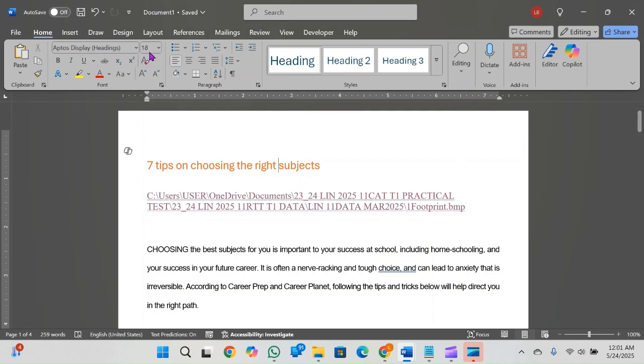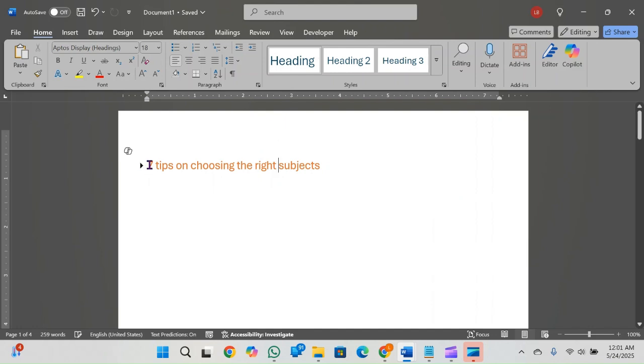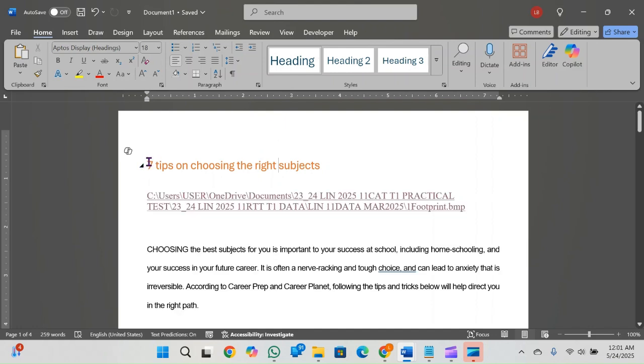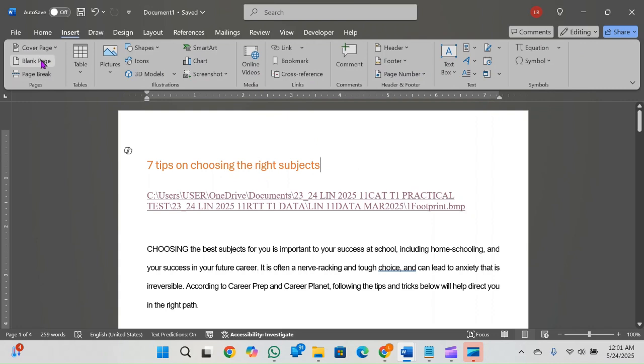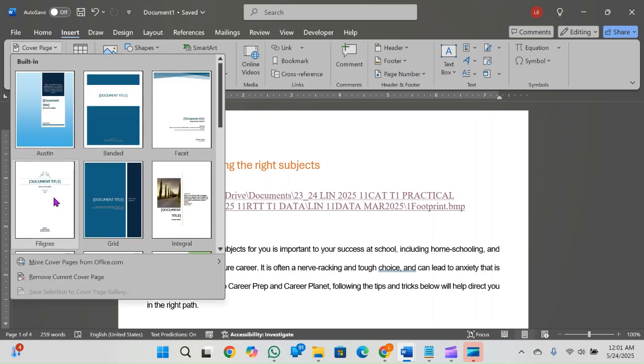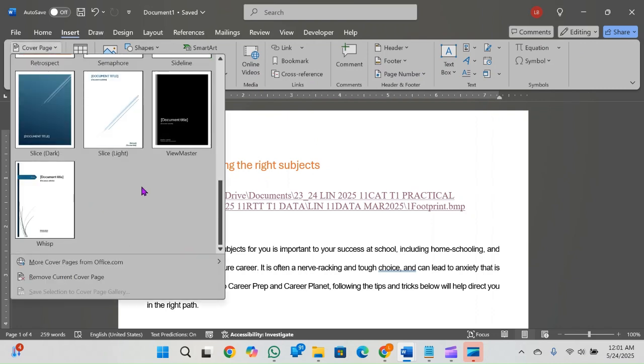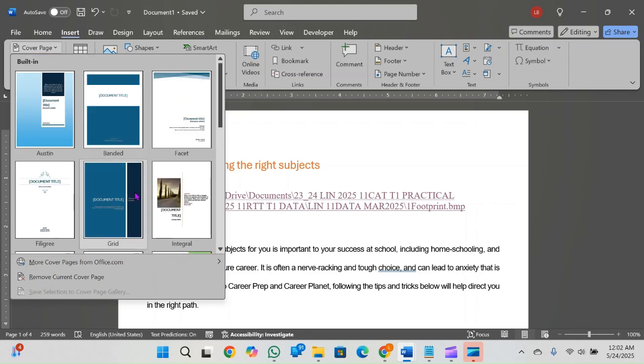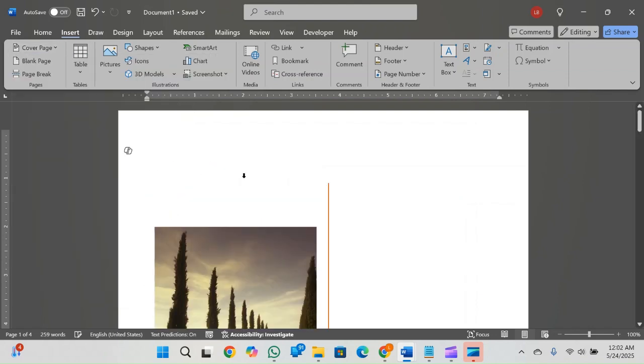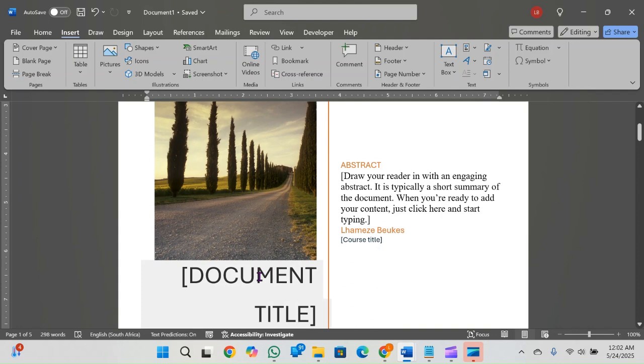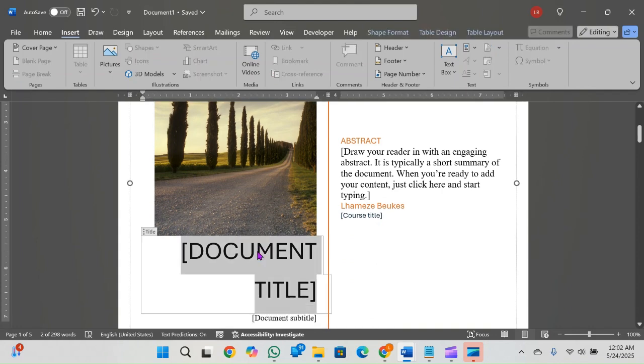You also remember how to insert a cover page. You go to insert cover page and choose whichever page I ask you to. Now, when you do the cover page, you need to look at, for example, the document title. What am I asking the document title to be?